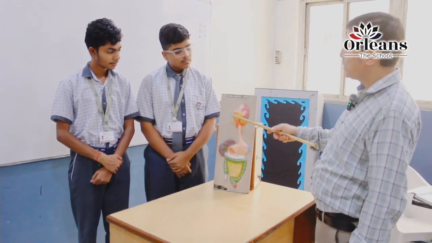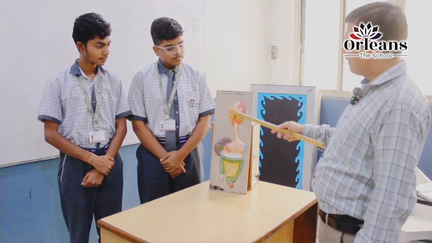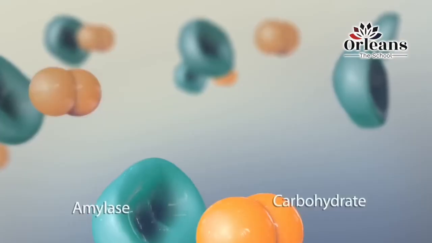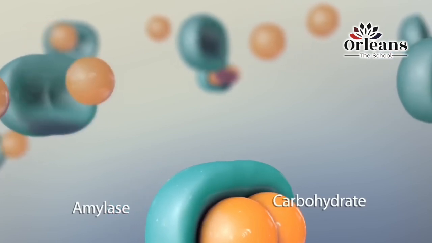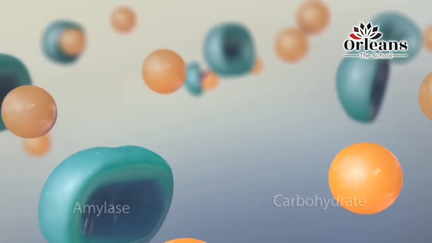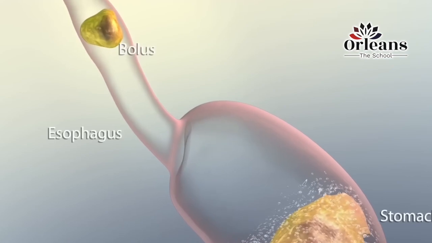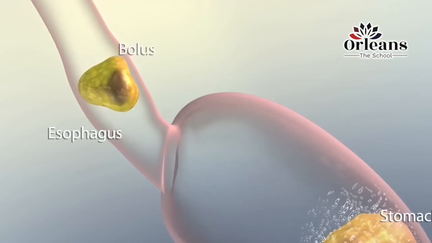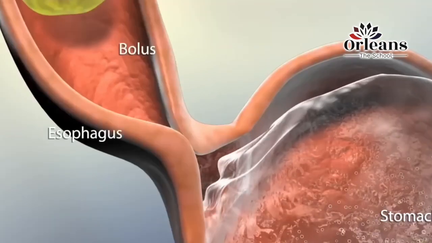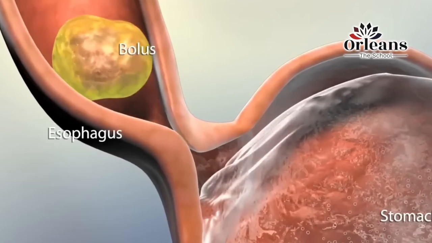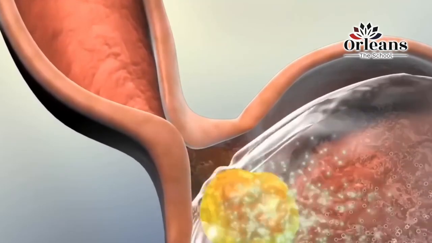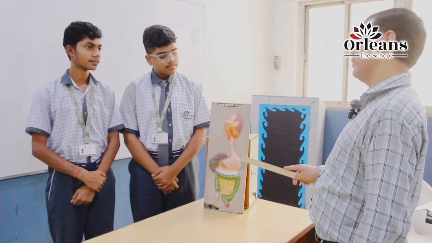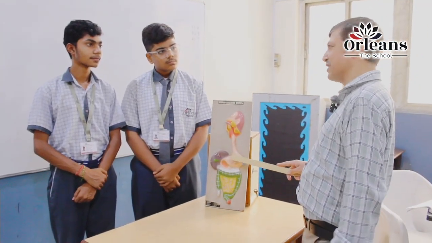The food enters from the buccal cavity, and from the buccal cavity the food moves to the food pipe, which is the esophagus. From the esophagus, there are peristaltic movements, regular contraction and relaxation movements. Those are called peristaltic movements. Due to this movement, the food passes through the food pipe, which is also known as the esophagus. The food reaches the stomach, right? And in the stomach, we have the digestive enzymes over there.